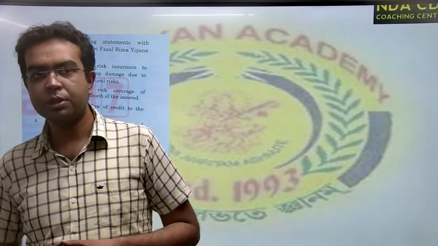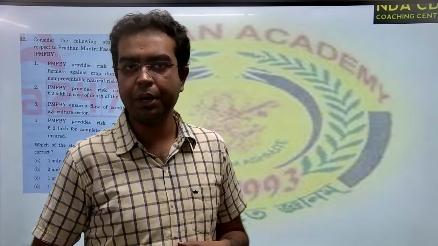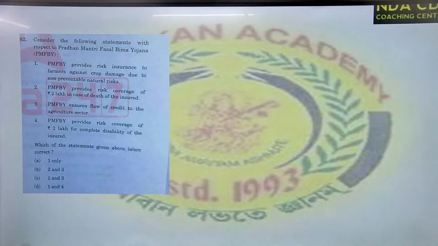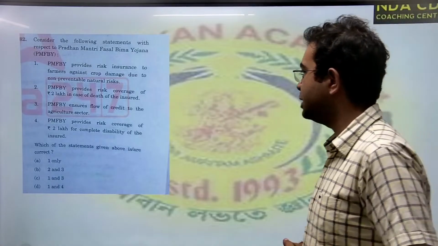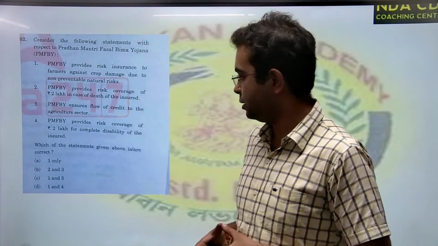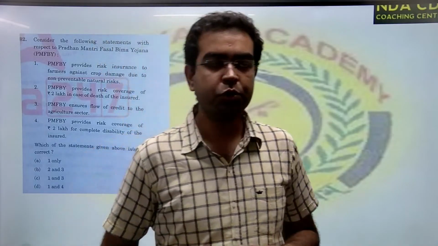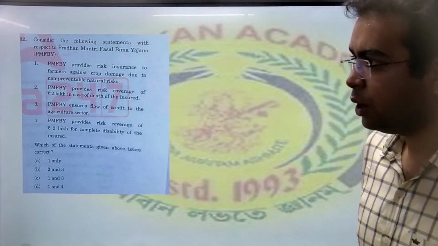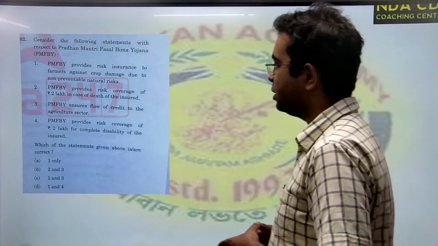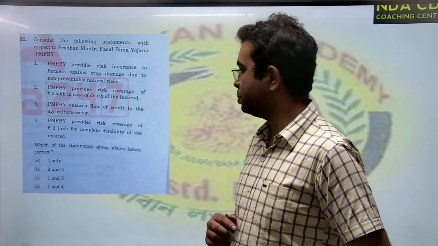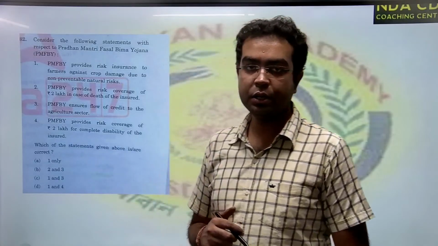3. PMFBY ensures flow of credit to the agricultural sector. Yes, because whatever credit is happening here is happening to the farmers, in the agricultural sector. So it is correct. Then, PMFBY provides coverage of 2 lakhs for complete disability of the insured. There is no insurance on the insured person, whether the person is dead or disabled, there is no such clause. 4 is wrong. The correct option here is option C, 1 and 3.